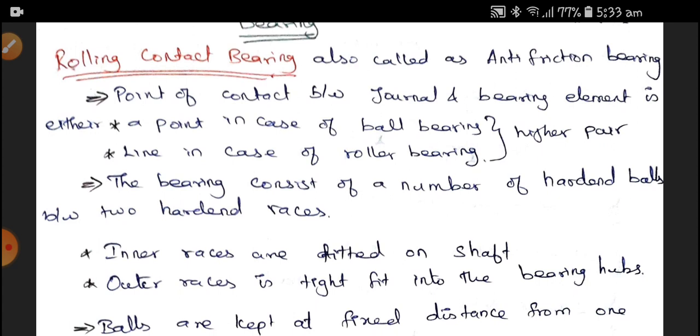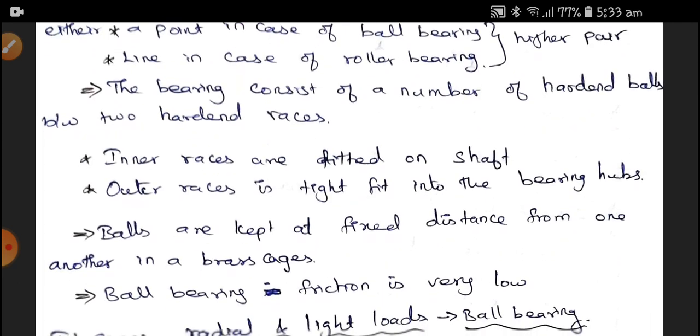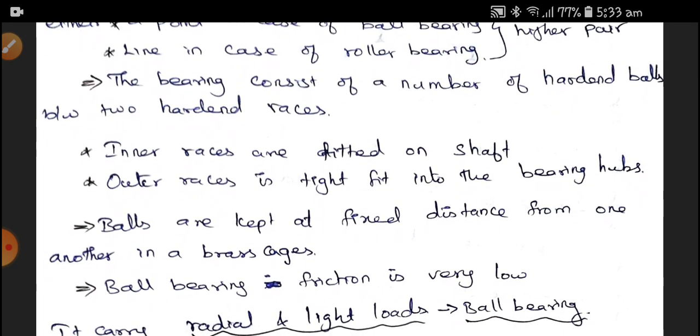In the roller bearing, the inner race is fitted on the shaft and the outer race is fitted on the bearing hub. Between the inner and outer races, the balls or rollers are there, acting as an anti-frictional element.